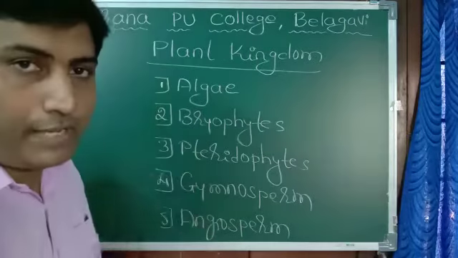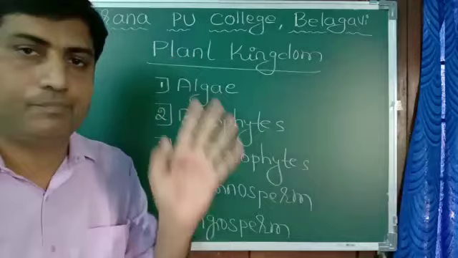So these are 5 groups under plant kingdom.